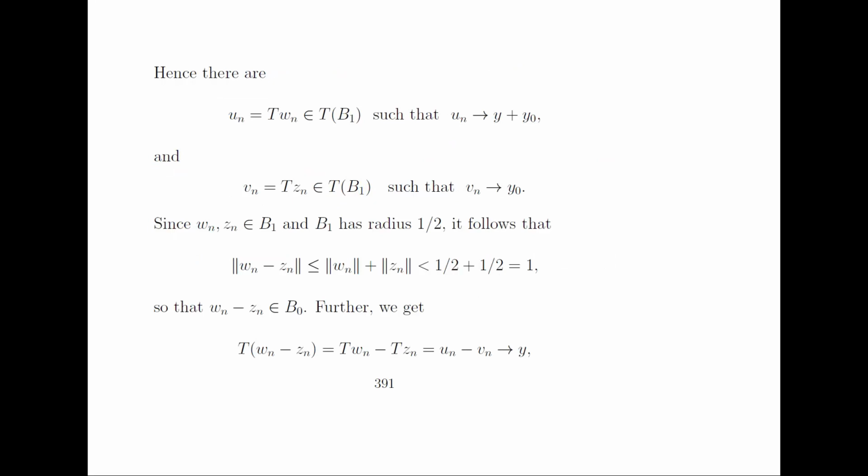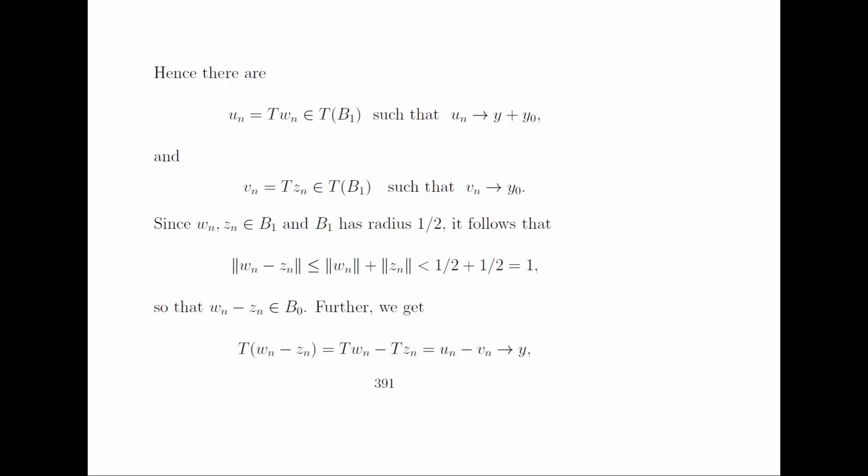Hence there are un, which is equal to T(wn), belonging to T(B1), such that un converges to y plus y0, and we get a sequence vn equal to T(zn) belonging to T(B1), such that vn converges to y0. Since wn and zn belong to B1 and B1 has radius half, it follows that the norm of wn minus zn is less than or equal to the norm of wn plus the norm of zn, by the triangular inequality, which is less than half plus half, which is equal to 1. So wn minus zn belongs to B0.